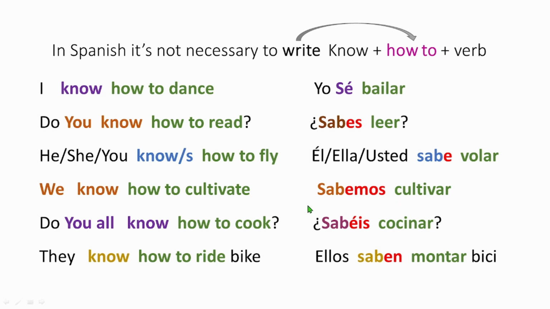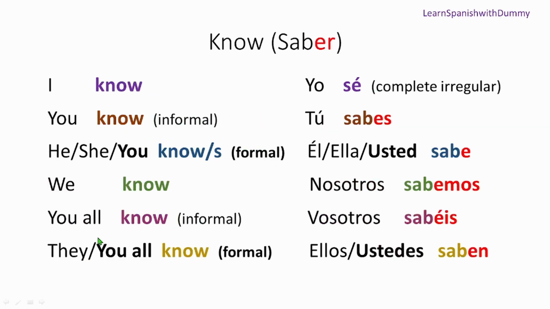Do you all know how to cook? Then you say sabéis cocinar. Sabéis itself means you all know. Or you can also say vosotros sabéis cocinar. Vosotros is the pronoun for you all, but it's not necessary. Even if you just say sabéis, it means you all know.